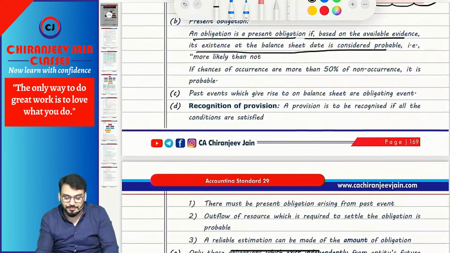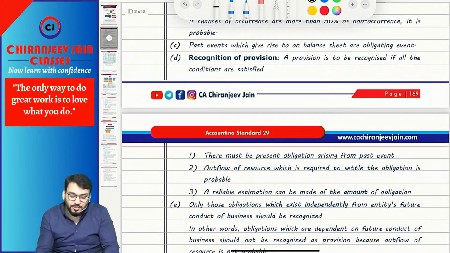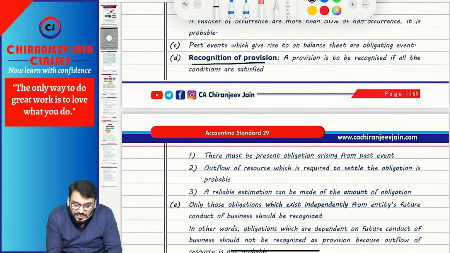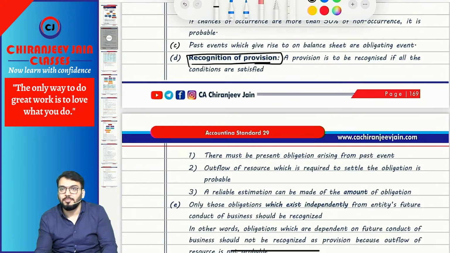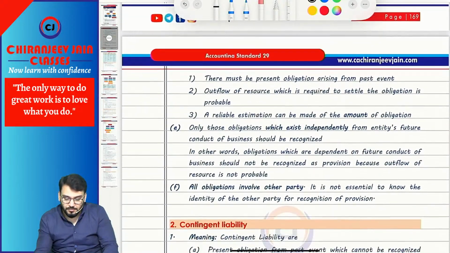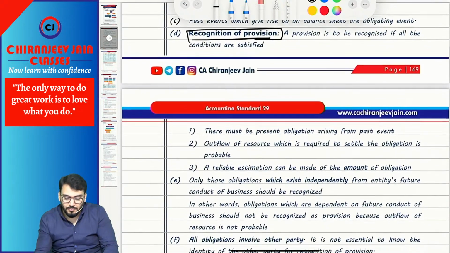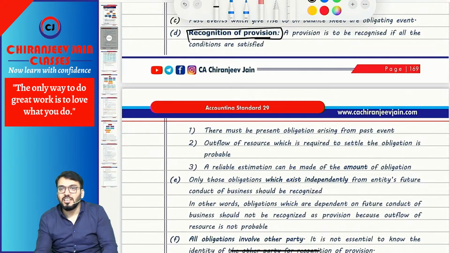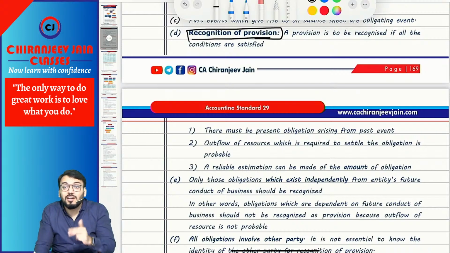Understood? Yes, sir. This much means, can I say, if three conditions are satisfied, then we should recognize a provision. We should recognize a provision means we should pass a journal entry for that.